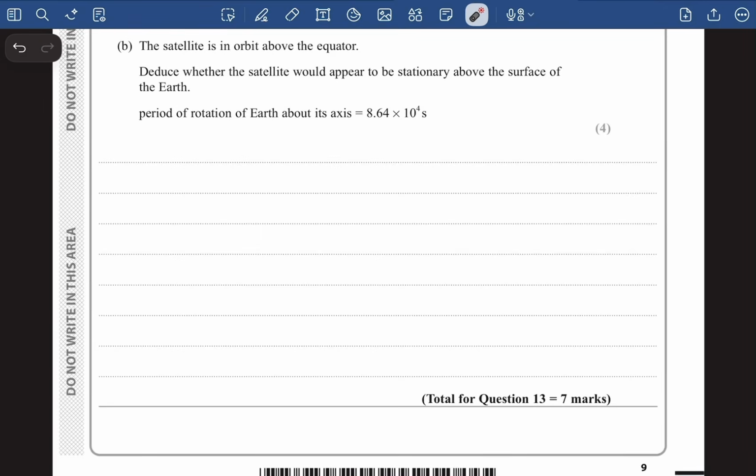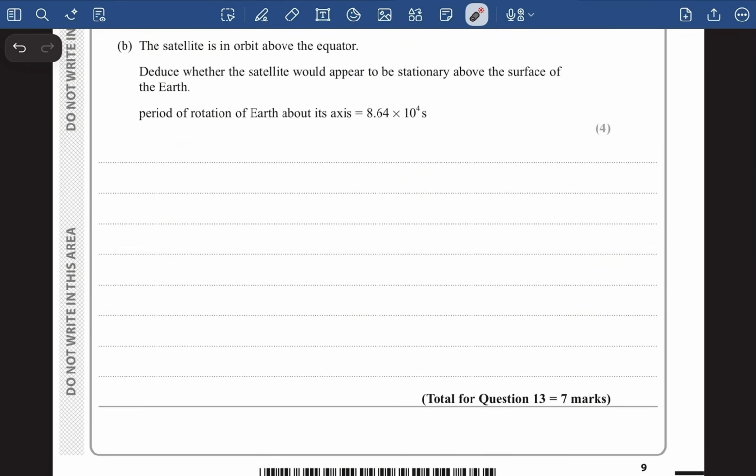Now the later part of question number 13 says the satellite is in orbit above the equator. Deduce whether the satellite would appear to be stationary above the surface of the Earth. Now guys, this is a very important part. We know it takes 24 hours for the Earth to rotate on its own axis, right? The period of rotation of Earth about its axis is given as 8.64 into 10 to the power 4 seconds. So this is basically the time that the Earth takes to rotate about its own axis.